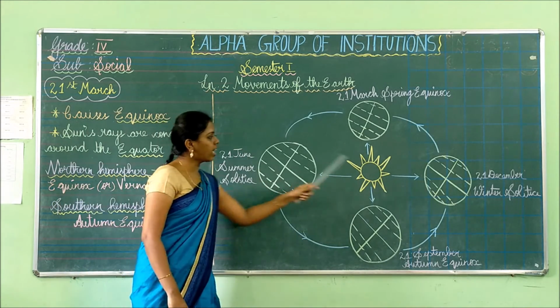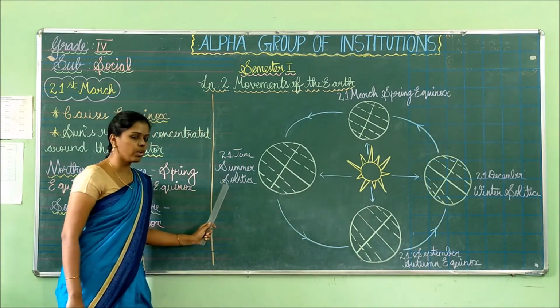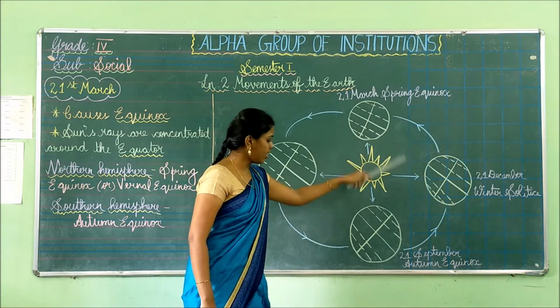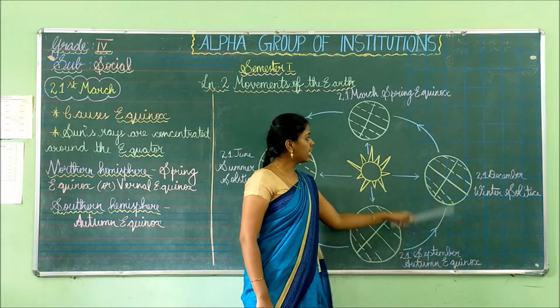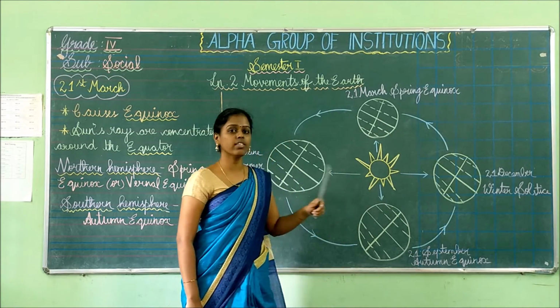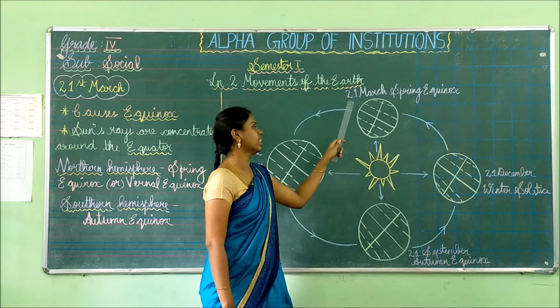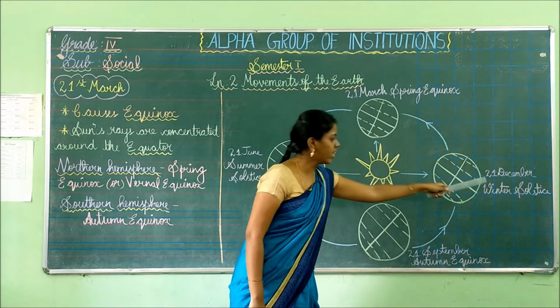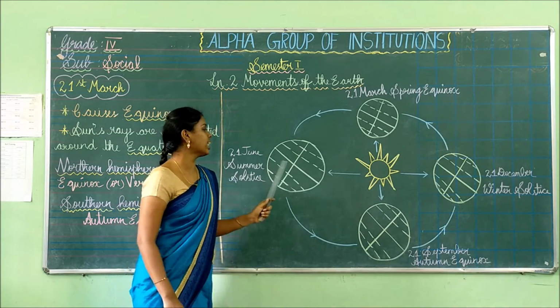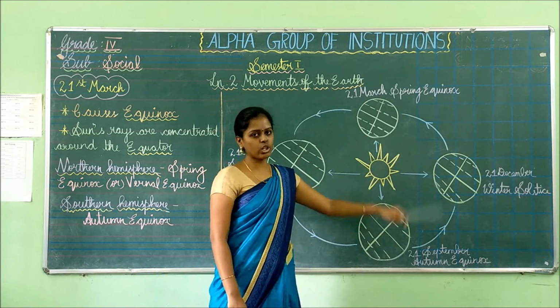In summer and winter we are using the word solstice, and in spring and autumn we are using the word equinox. In all the seasons we have similar dates only. It is 21st in all the seasons. Only the month is going to change.